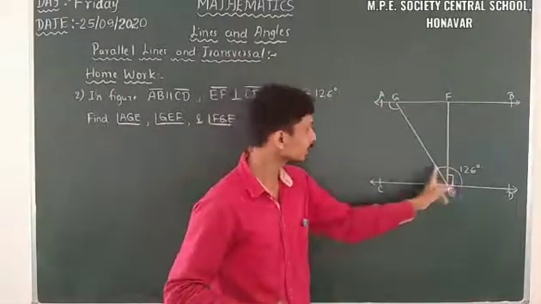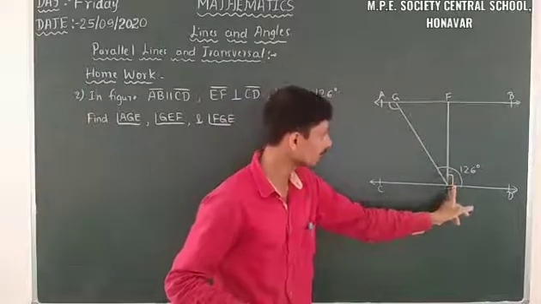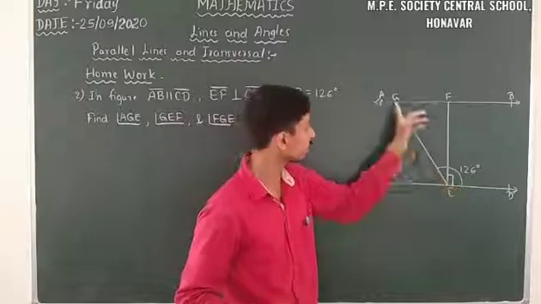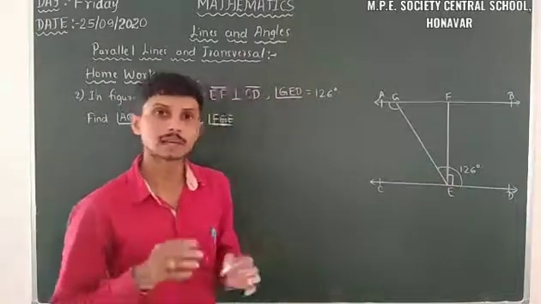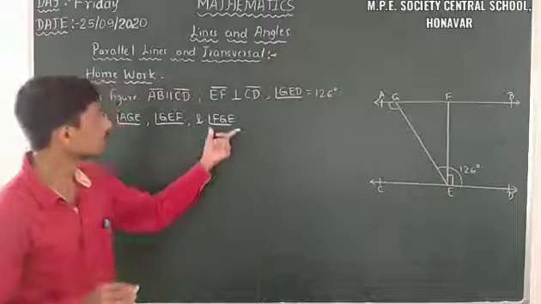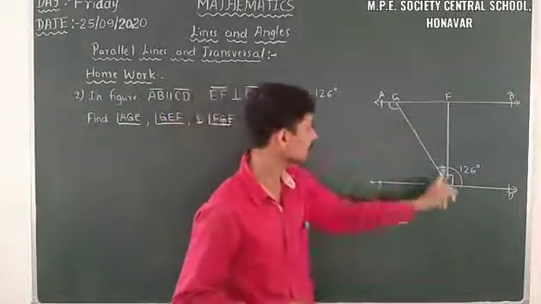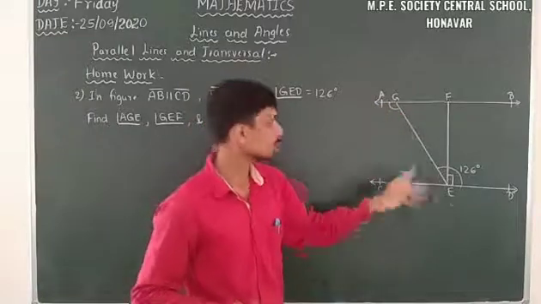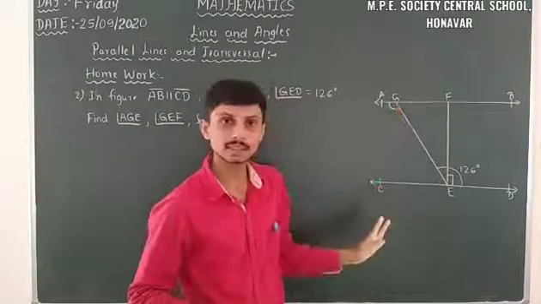Here just observe, the total angle is 126 degrees. We have this angle is 90 degrees. So from that information we can calculate angle GEF. You have to calculate it at home. Then angle FGE we have to calculate. From the known thing, that is, we already calculated angle AGE.